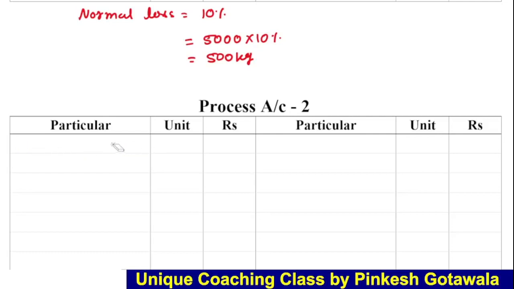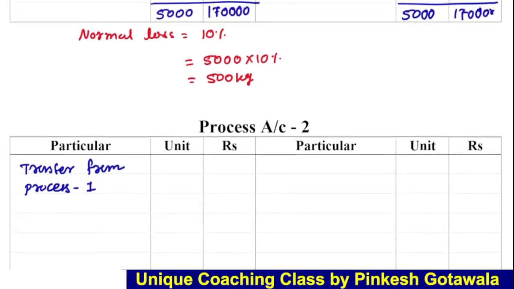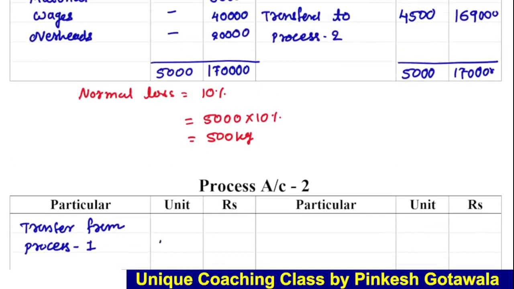Okay, sorry. Transfer from process 1. Okay, from the first process we transferred to the second, that is 4500 units, 1,69,000. So remember, when one process is over, at the end whatever you get is transferred to the next process.